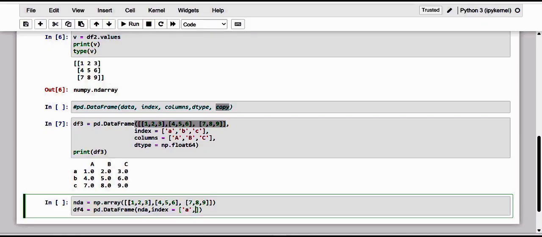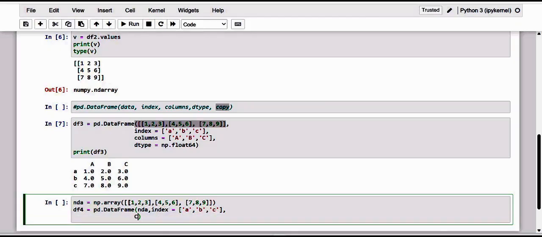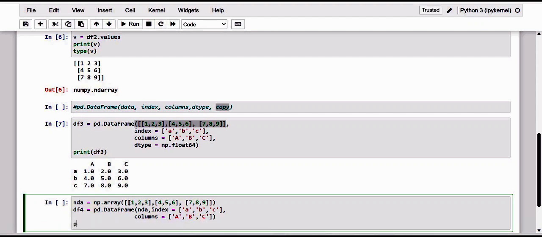So A, B, and C. Next I go with the columns. So here I'm just going to pass A, uppercase B and uppercase C. Okay, now let's print the output of data frame 4.